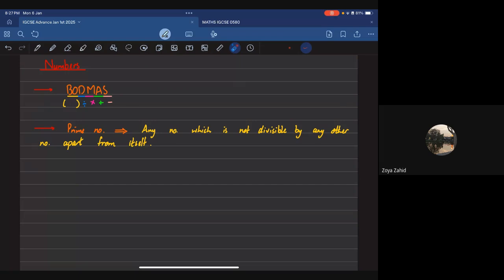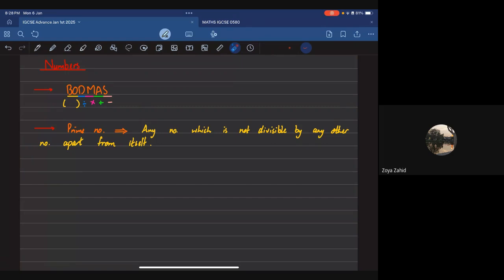They're not divisible by any number apart from themselves, and most of them are odd. It's a coincidence that most of them are odd. A prime number cannot be an even number apart from 2. But it's not as if, if it's an odd number, it's supposed to be prime. No, that's not the case. So make sure that you guys know this.